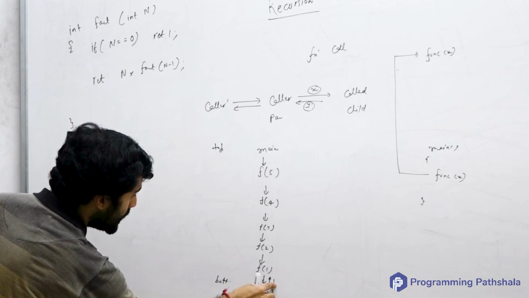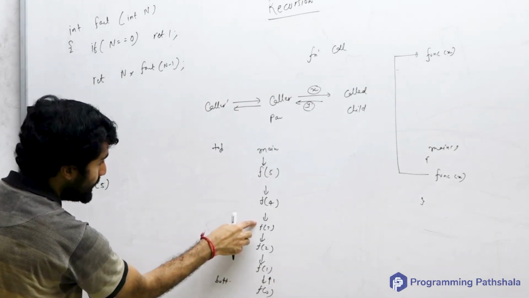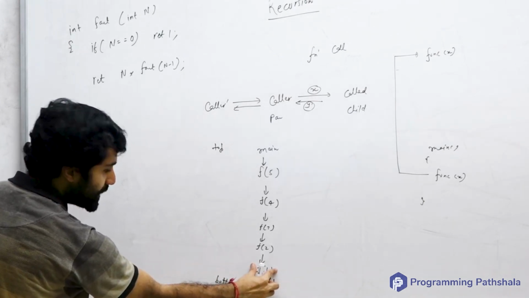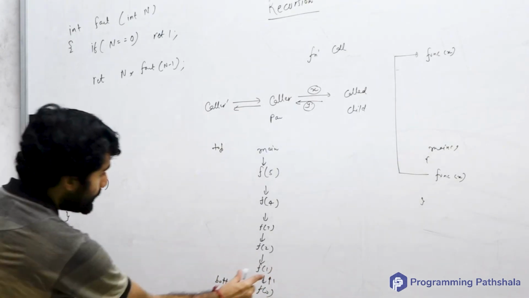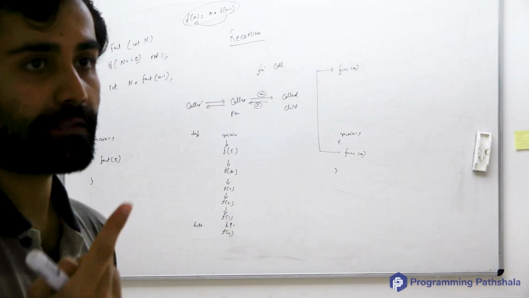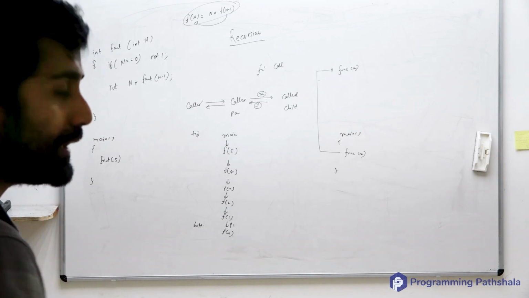This one has still not made its way up till here or here or here or here or here. This is just right now captured by this function. Now it is up to this function what it wants to do. Okay, it can return it to its parent or it can change it to something and then return it to its parent. It is totally up to it.